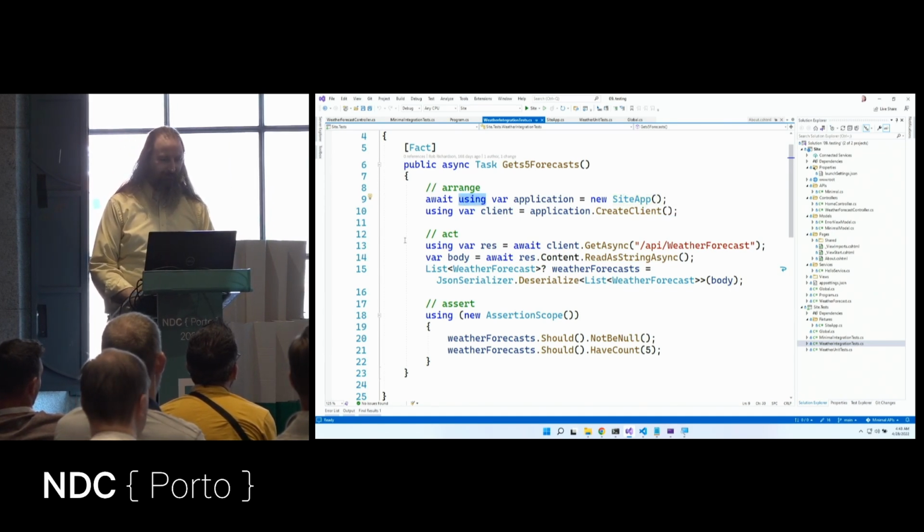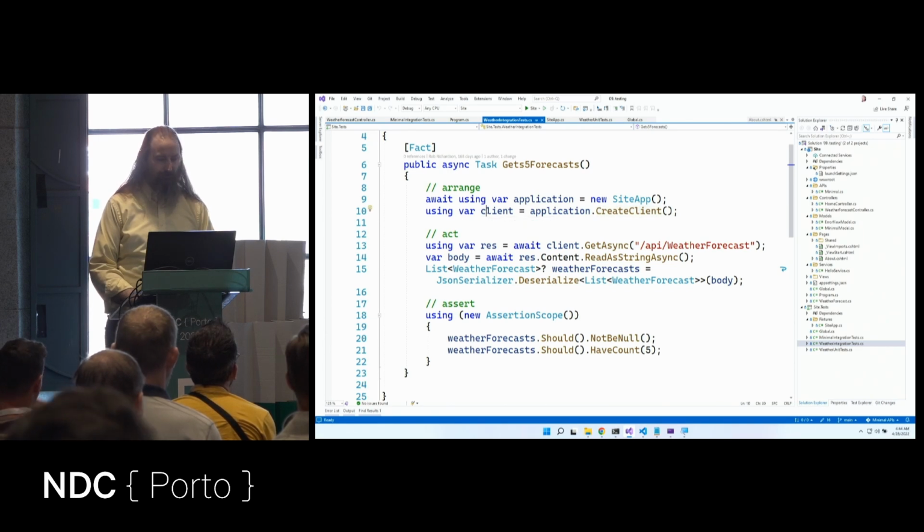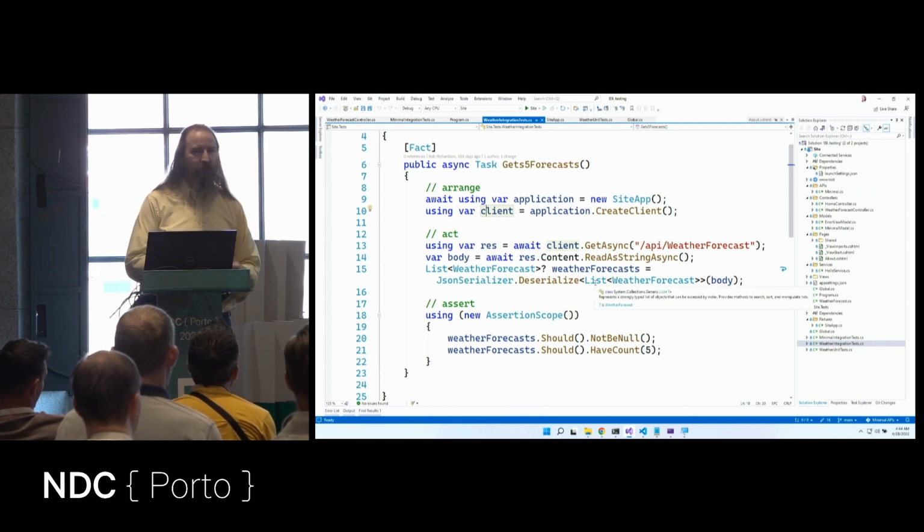Isn't that cool? This using statement that doesn't have curly braces. This using statement will just apply for the rest of the file. So I don't need to indent more. So I go grab an instance of this application, then I create client, which will create an HTTP client of this project, and then I can just fire requests at it like I would fire requests at anything with HTTP client.